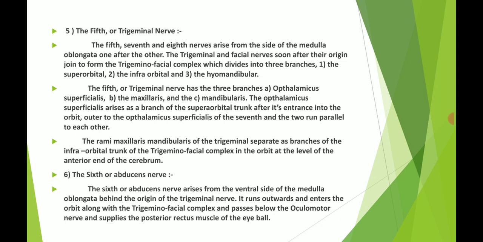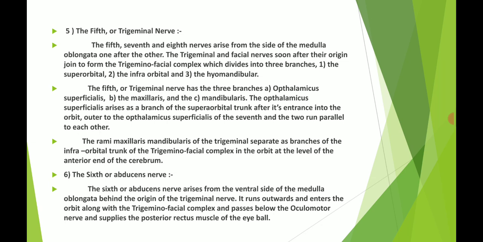This fifth nerve is totally related to the facial nerve, which carries various branches, that is the supraorbital, infraorbital, as well as the hyomandibular nerves. The fifth nerve has three branches, that is the ophthalmicus superficialis, the maxillaris, and the mandibularis.